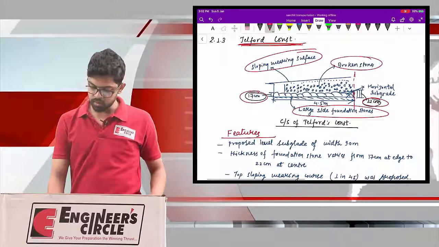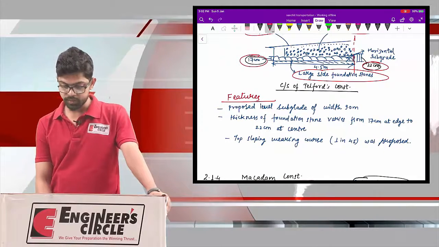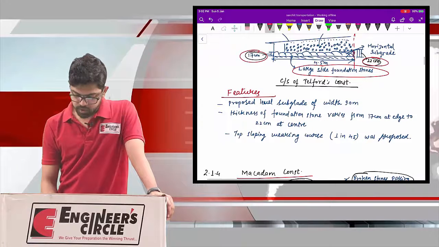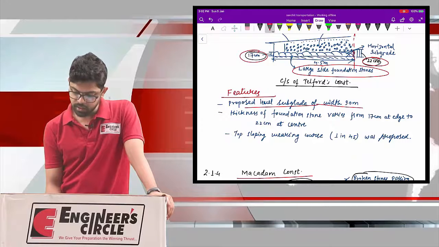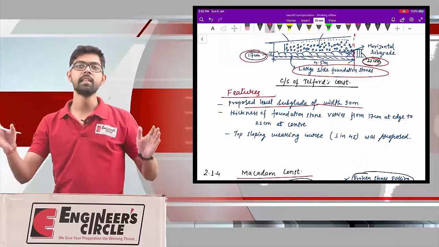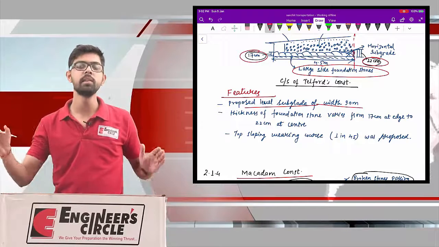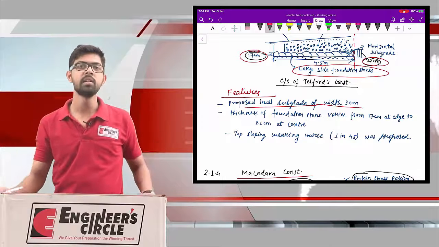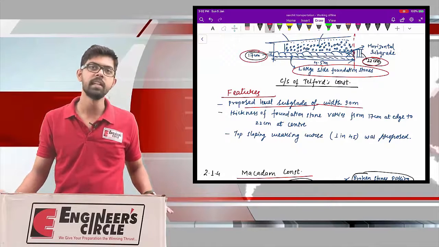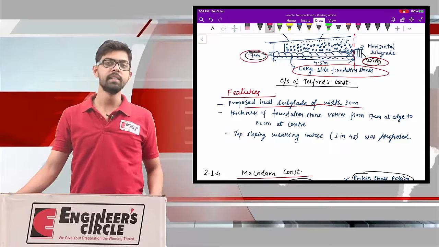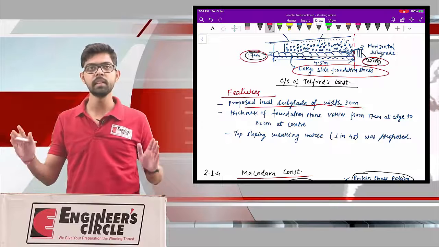Okay, now let us talk about some features of this Telford construction. Now you can see that he proposed a level subgrade of width 9 meter. That is, 9 meter will be the width of your road. He proposed the subgrade width will be 9 meter, and that subgrade will not be of curvilinear profile, it will be completely straight. So your subgrade profile will be completely straight, and the total width will be 9 meter.